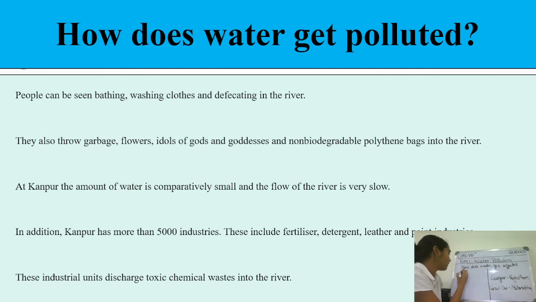Yes. So basically, students, what they include is fertilizer, detergent, right? And what else? The paint is also there. Some kind of leftover leather, like it is written, leftover things, right? So what they are doing is discharging all these things, the toxic chemical waste, into the river only, because there is no more place where they can dump this. So eventually they are dumping it into the river itself. In this way we can say the water is getting polluted at a large level.